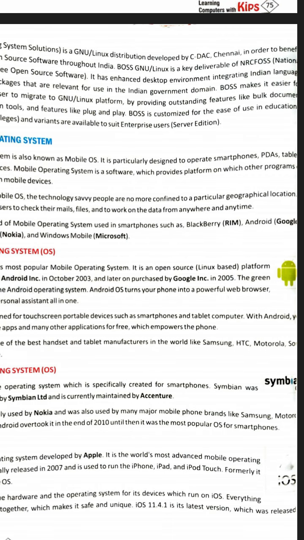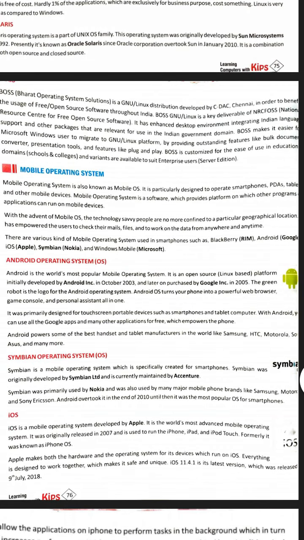You can see at the right side a green robot is given, and it is the logo of the Android operating system. Android operating system was developed by Android Incorporation in October 2003. Later on, in 2005, Google purchased it.